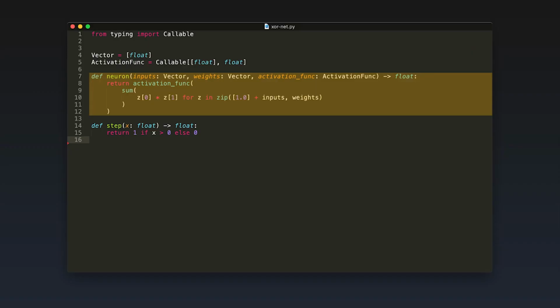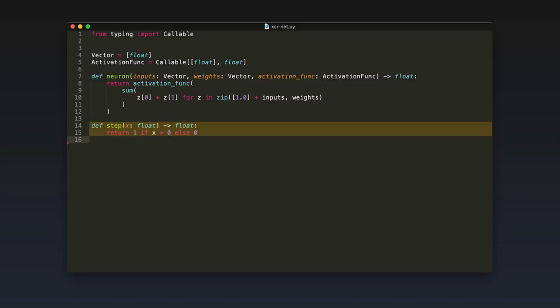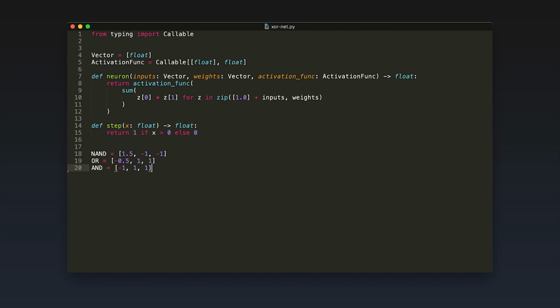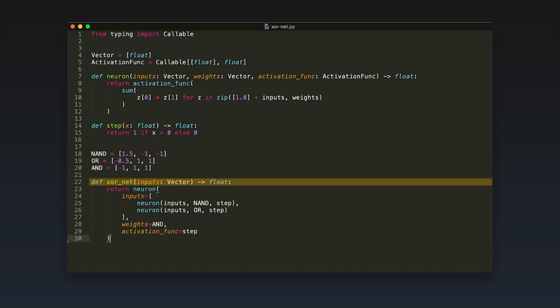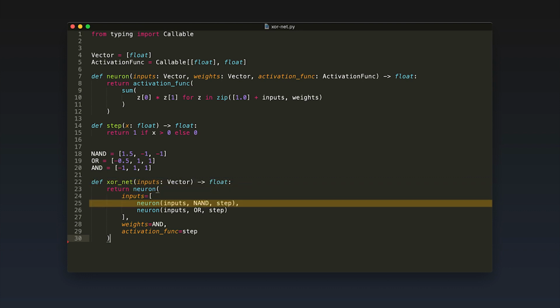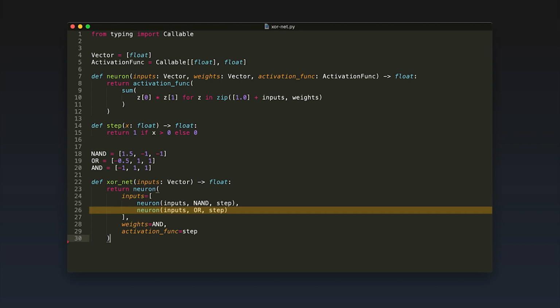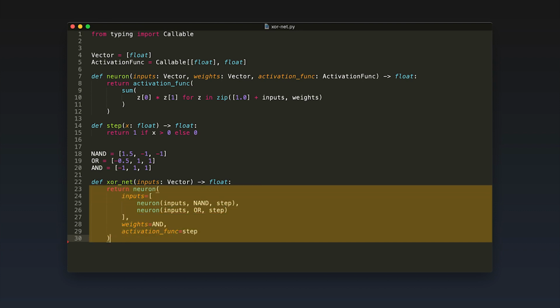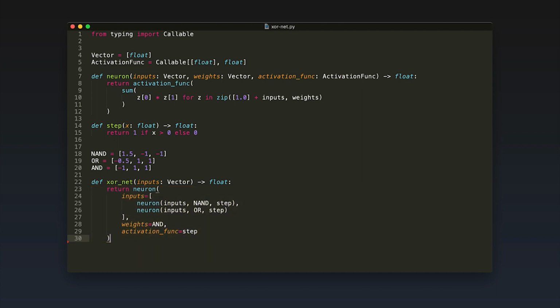Now it's time to put all of this together in Python. Starting with our neuron and step function from the whiskey neuron, the first thing we need to do is to define the weights for our NAND, OR and AND neurons. After that, we can define our XOR net. This function only takes a vector of inputs. Inside we have a nested function call calling first the NAND and OR neuron with the given inputs and using the returned values as input for our AND neuron. The result of the last neuron call is the result of the entire XOR net, which is returned.